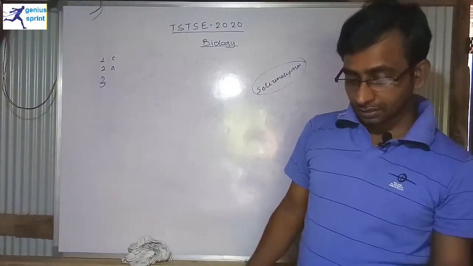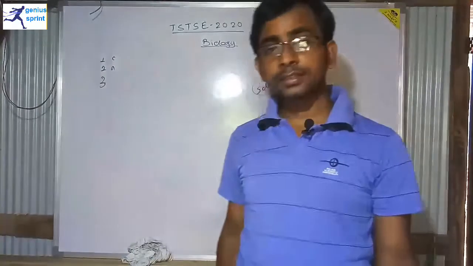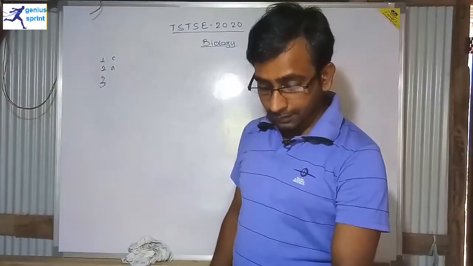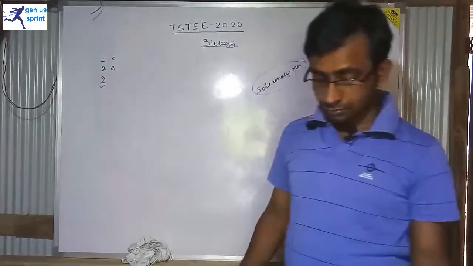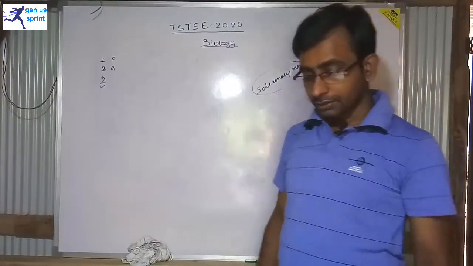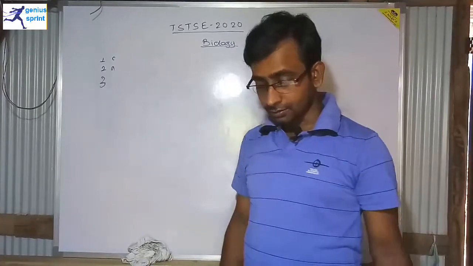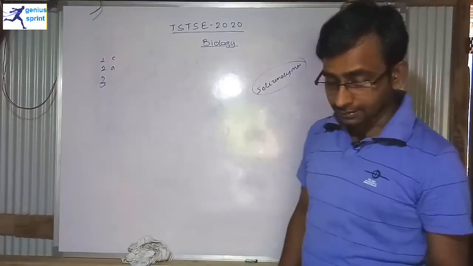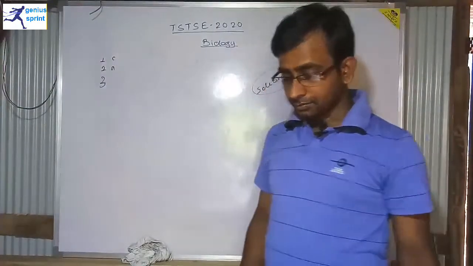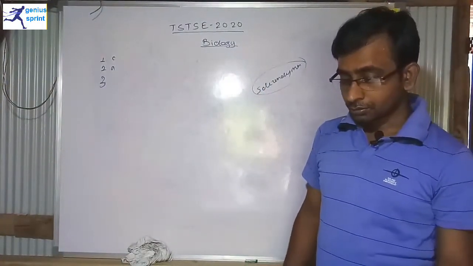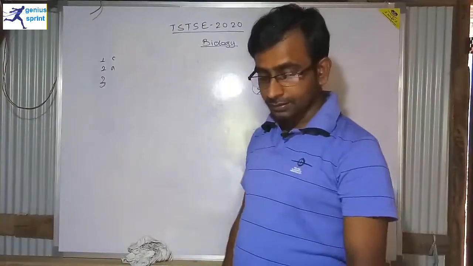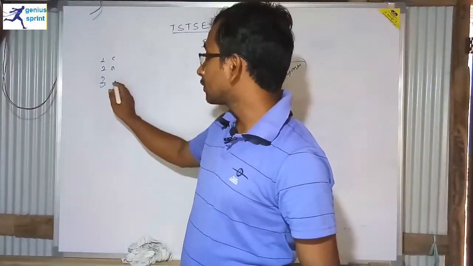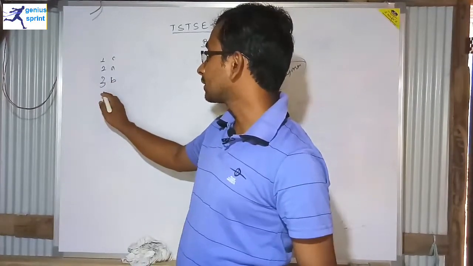We can't say that. Option B says that it is the conducting tissue. It may be the correct answer. Option C says apical meristematic tissue. No, it's not apical meristematic tissue. And option D says parenchyma tissue. No. So according to this question, option B, the conducting tissue, is the correct answer for question number 3.